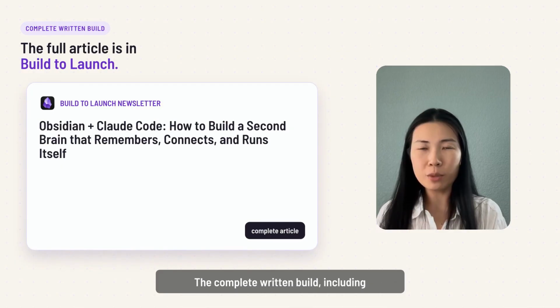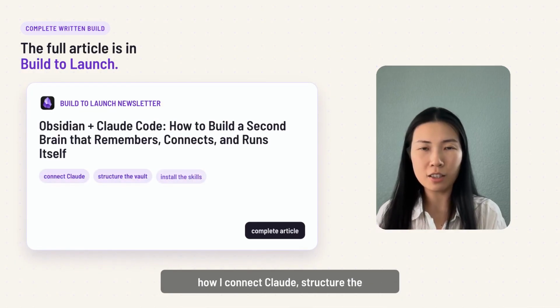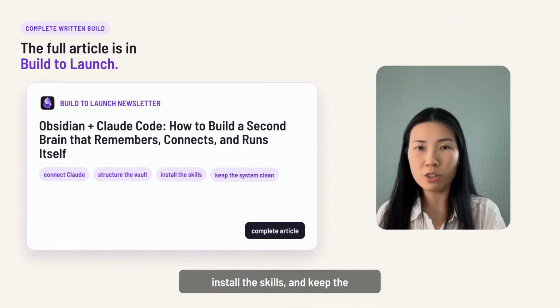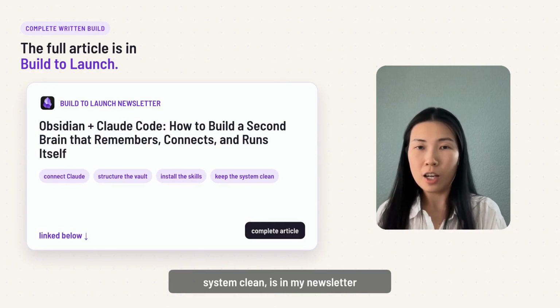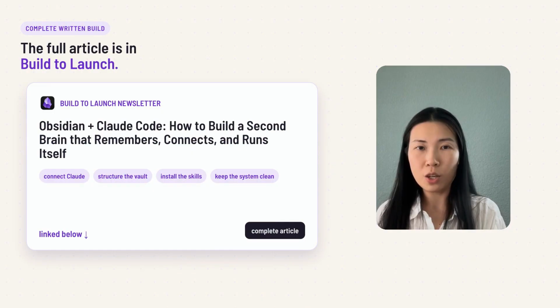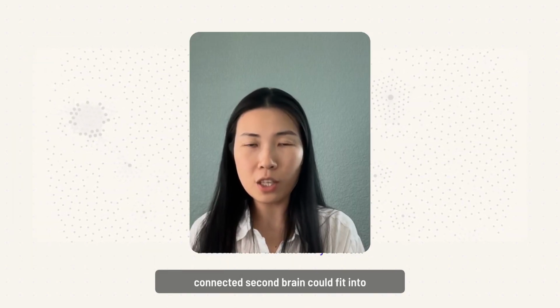The complete written build, including how I connect Claude, structure the vault, install the skills, and keep the system clean, is in my newsletter article linked below. I hope this helps you see where a connected second brain could fit into your work.